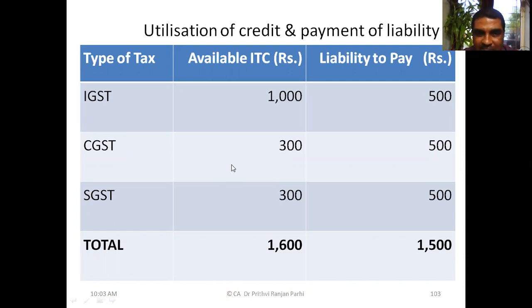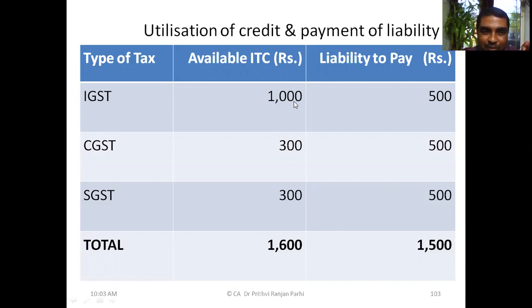Let us say CGST is settled now, but a balance is there with the IGST. Okay, I'll again explain from the beginning. All of you, please be mindful. You are seeing the situation.